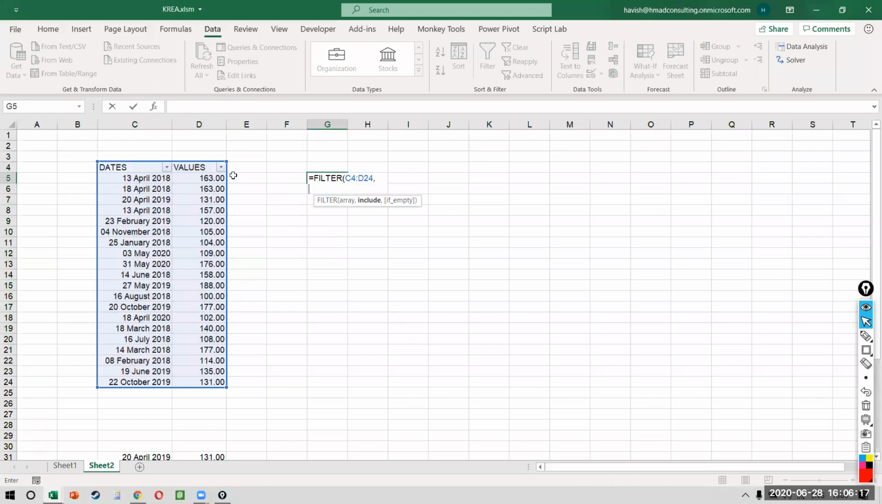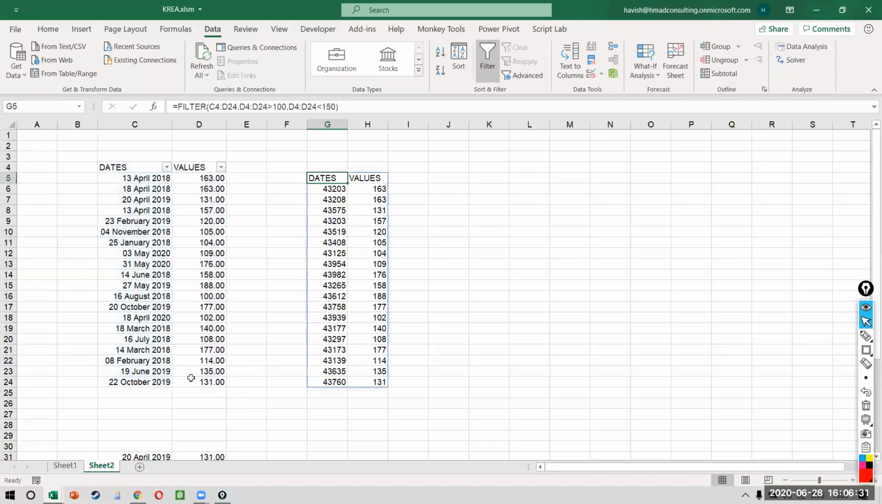What is the filter that I want to apply? I want my values to be, which means all the values should be greater than 100 and all the values should be less than 150. This is much simpler, right? Because it's a formula. So this, what happened?